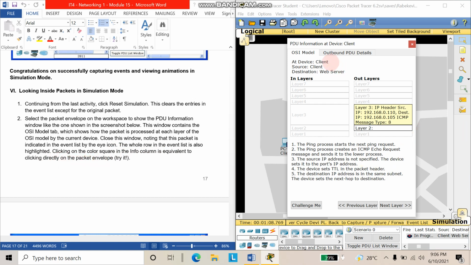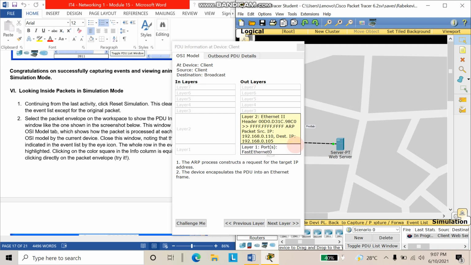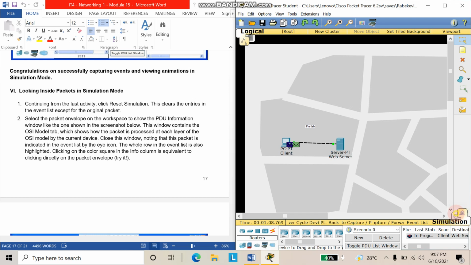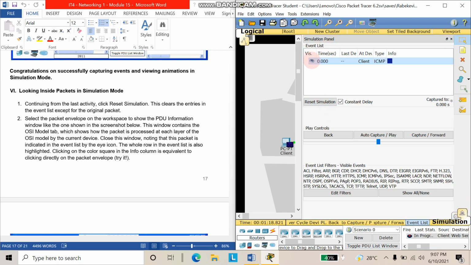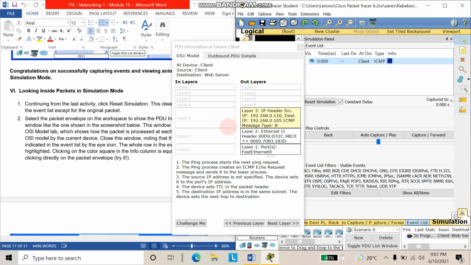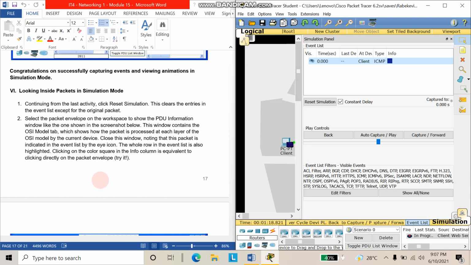Try it. Click the icon. So we click the color. This color is a shortcut to go to the envelope. So proceed.